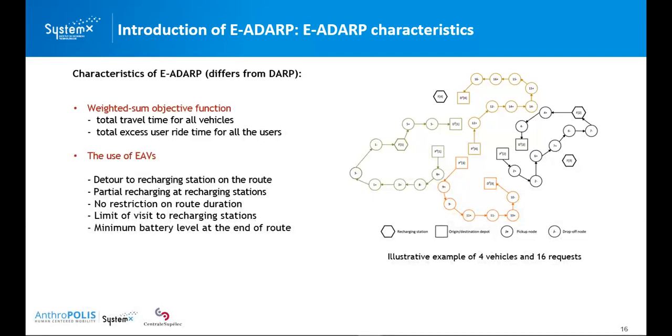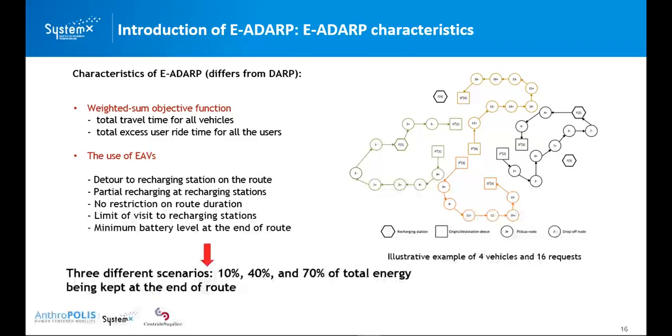Why do we consider this constraint? Because if we don't consider it, the vehicle can serve approximately 20 nodes without visiting any recharging station. This means most of our benchmark instances can be solved without visiting any recharging station, which is not our interest, because we want to evaluate the algorithm performance when it has a need to visit the recharging station. We want to analyze their behavior.